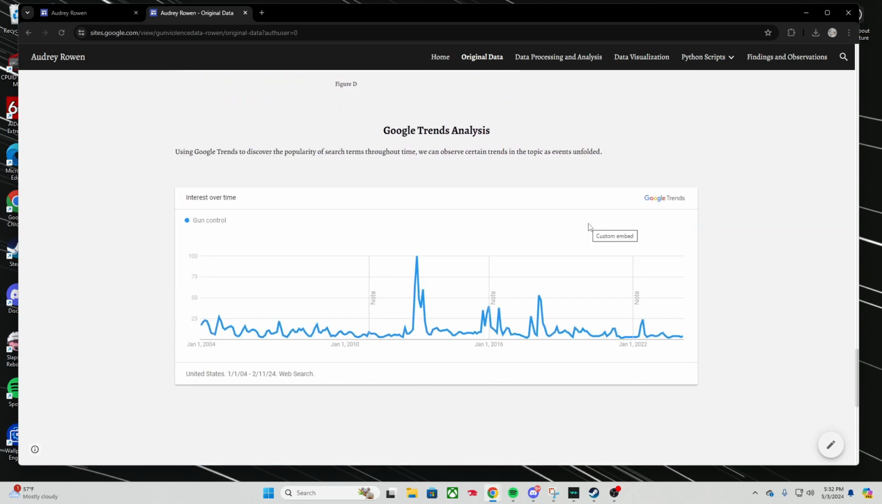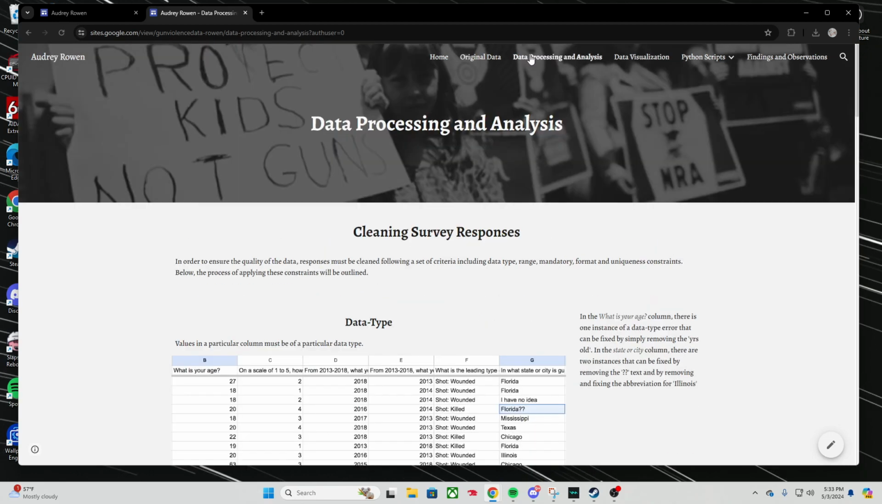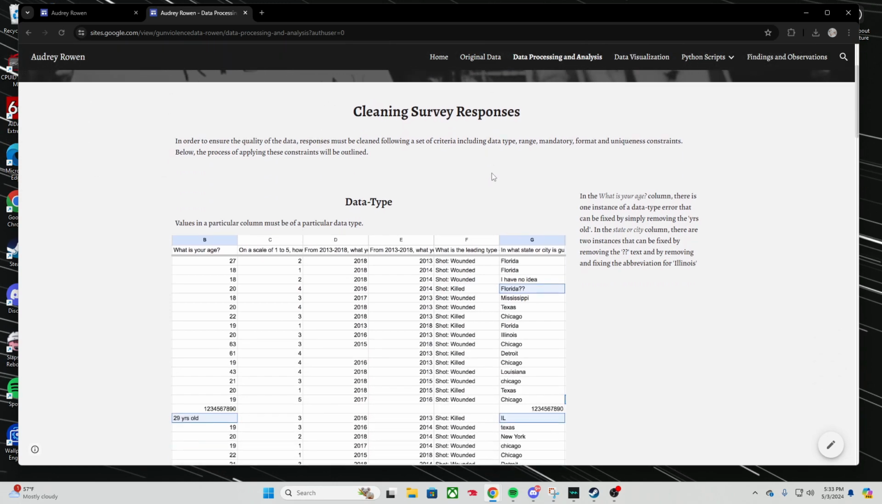As for Google Trends, if you look up Google Trends and you look for searches of gun control, you can see a really interesting trend here where the searches for gun control spike right after notable mass shootings or gun events. So January 2013 is right after the Sandy Hook massacre. We have a bunch of gun violence incidents that happened in 2016, and then you have 2018 where the Parkland shooting happened.